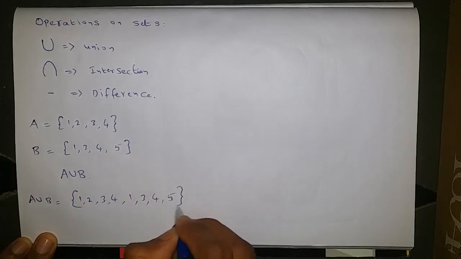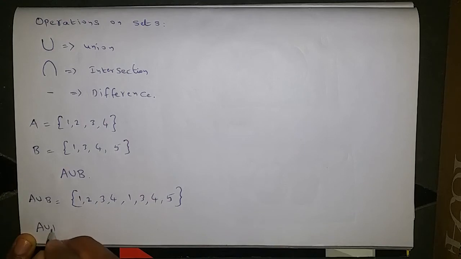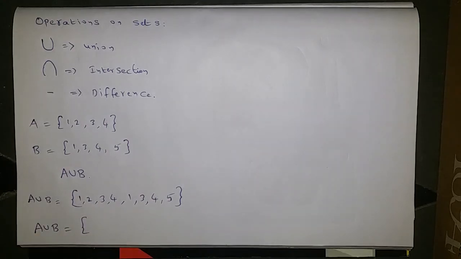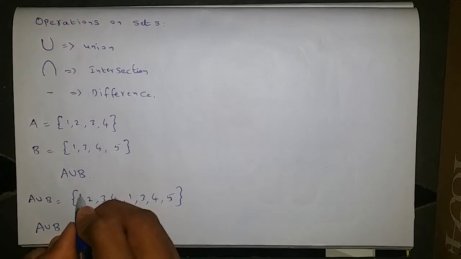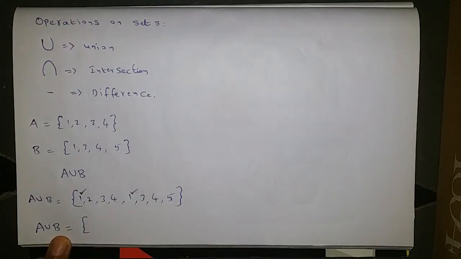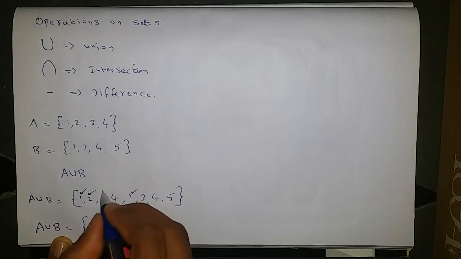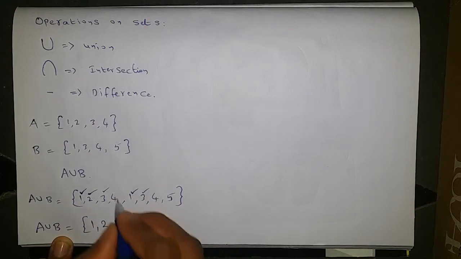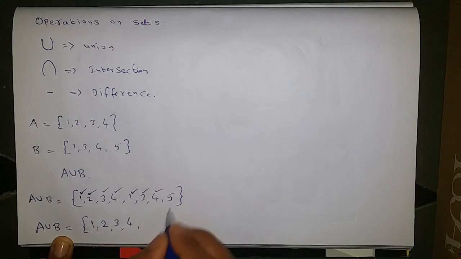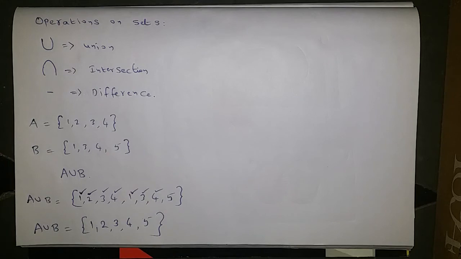Now A union B is equal to, now which elements are repeating? Write that element only one time. Here element 1 is there, here also element 1 is there, so 2 times number 1 is there, so write only one time. Next 2 is there once, so write that 2 as it is. Here 3 is there, here 3 is there, so write only once. Here 4 is there, here 4 is there, so write only once, and 5 as it is. So A union B is equal to 1, 2, 3, 4, 5.